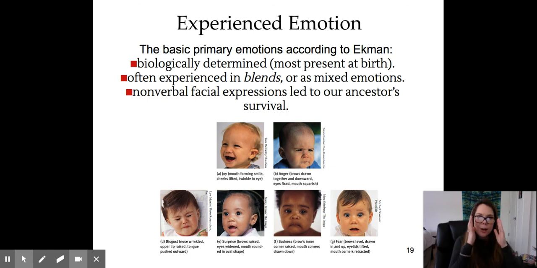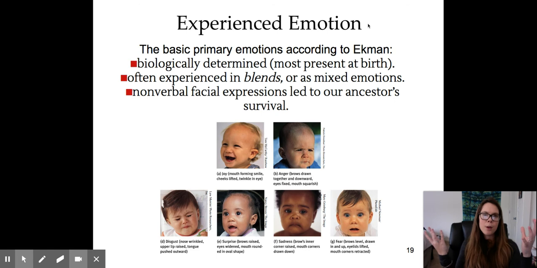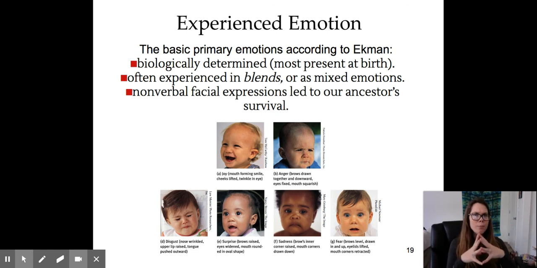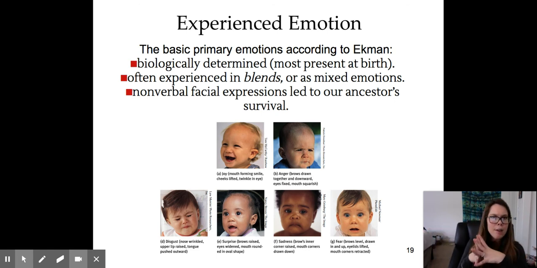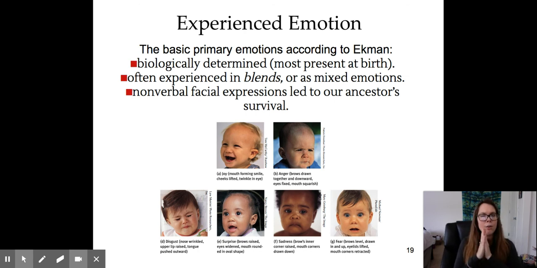And just when we talk about experiences of emotion, Ekman, so you want to know Ekman, he came up with this idea that we have basic primary emotions, and we have 7 of them, and these are expressions that are culturally worldwide the same. A smile means the same thing all around the world, right?